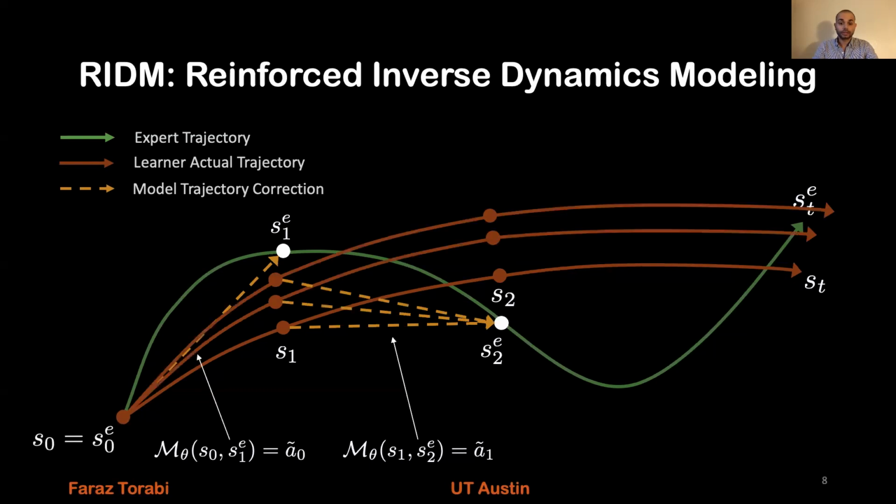Now I'm going to talk about the training strategy. So there are an infinite number of inverse dynamics models, and each of these models results in an imitator trajectory, which are shown here with red. And so we are trying to find the trajectory that has the highest reward. So we are not trying to find the inverse dynamics model that leads to trajectories that best match the green trajectory, but rather inverse dynamics models that lead to high scoring trajectories when attempting to follow the green trajectory.